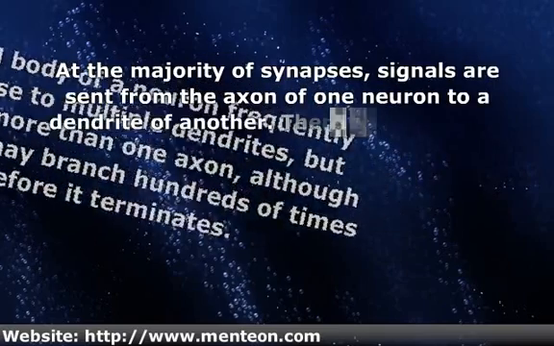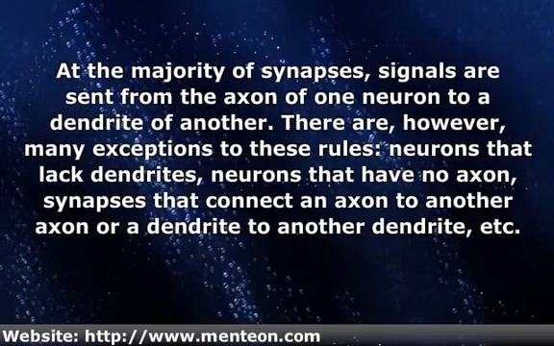At the majority of synapses, signals are sent from the axon of one neuron to a dendrite of another. There are, however, many exceptions to these rules: neurons that lack dendrites, neurons that have no axon, synapses that connect an axon to another axon or a dendrite to another dendrite, etc.